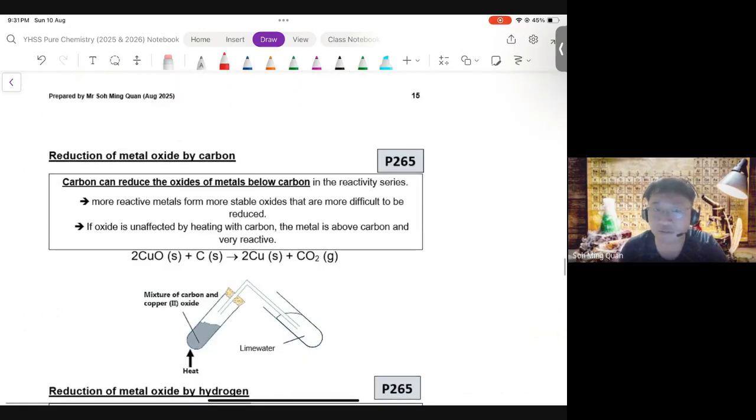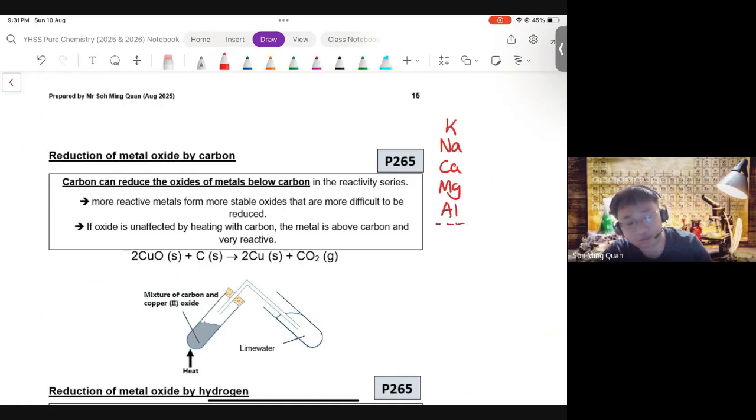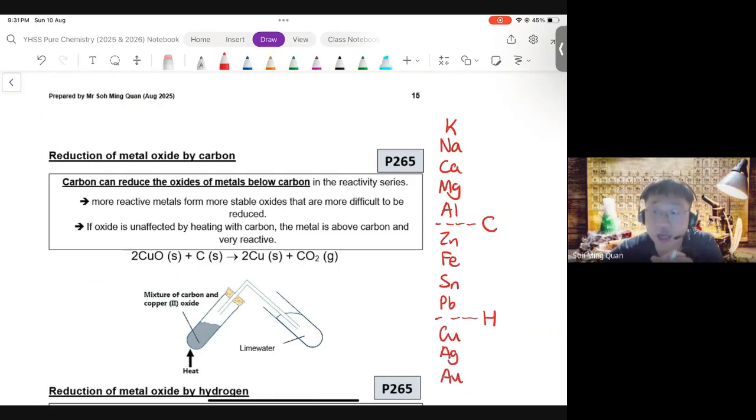Let's look at even more displacements. How about carbon? Carbon is also in the reactivity series, right? If we write out the reactivity series from memory, which I hope you can do by now, carbon is in the reactivity series. Now I'm writing out the reactivity series. You notice that carbon is located here. This is important because this means that carbon can actually displace some of the metals from their compounds.